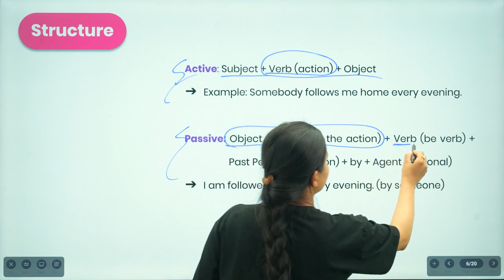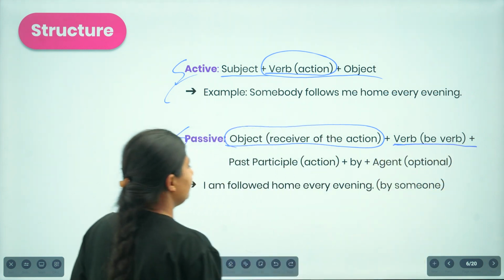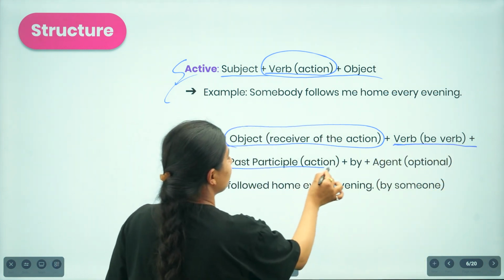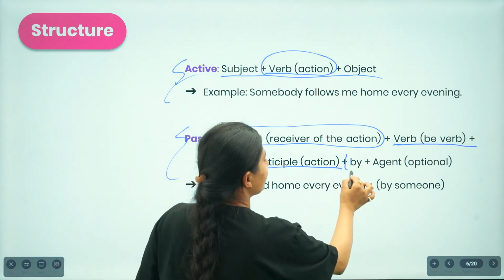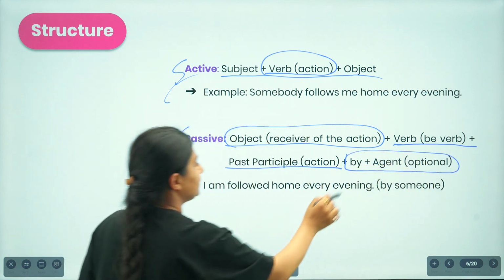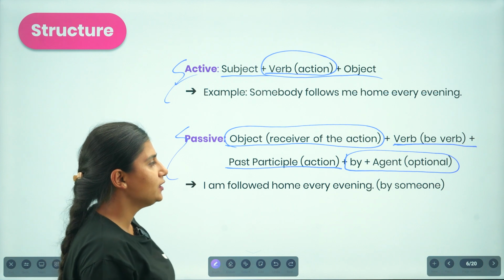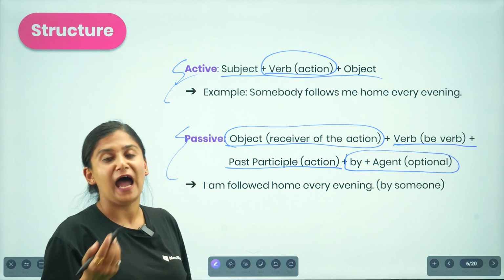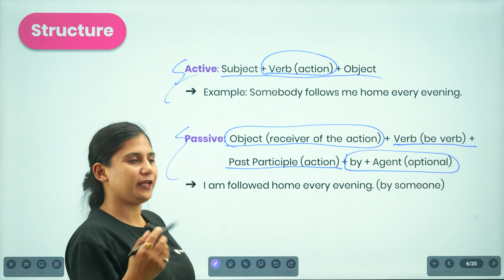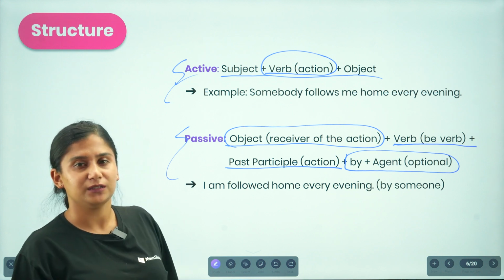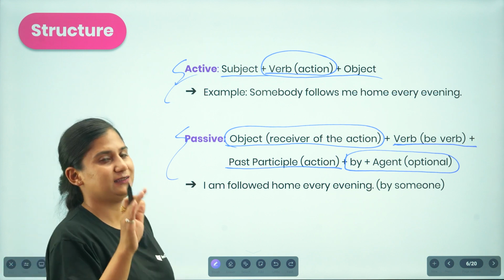That is, first of all we put the be form of the verb and then the past participle form of that particular verb, and then we connect it with the agent, and we add the one who performed the action with the preposition by, but it's quite optional. We can either eliminate the agent or place the agent.